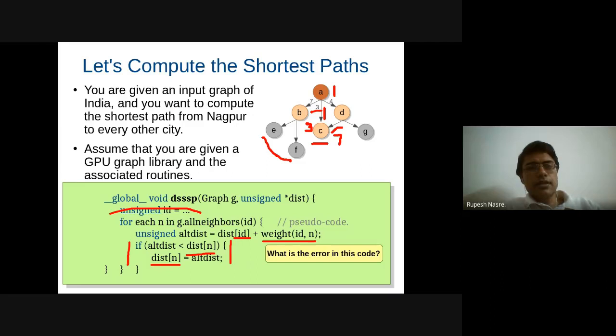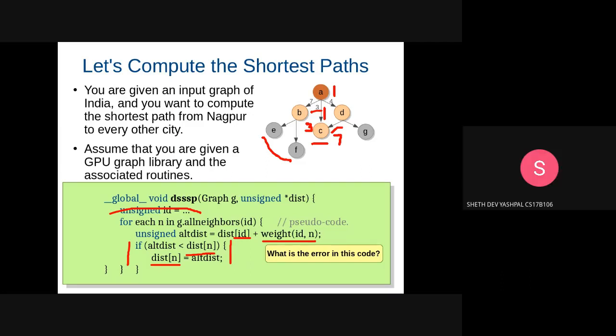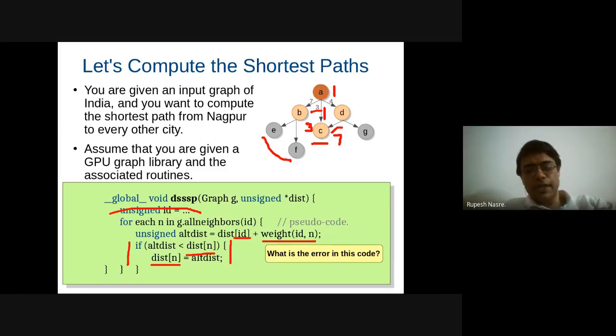Any other concerns here? Any other questions? Sure, instead of maintaining the neighbors over here, we can just maintain the parents, and then synchronization issues can be avoided directly, right? Okay, so that's also an interesting approach. So is it possible that a thread, instead of pushing the information to neighbors, pulls the information from the parents and updates the distance of this node? What is the advantage of this approach?